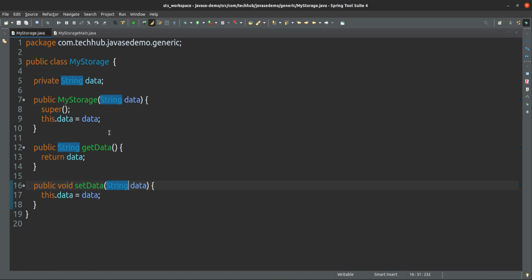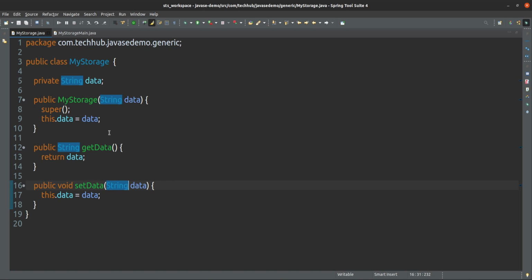If you do like that, then in some other classes, if my storage class you are using, it will give impact, it will give compilation error. Definitely it will give compilation error if you change the data type to something else, because that class is written only and that class is being used in some other classes, but you are modifying this class, it means it will be impact.